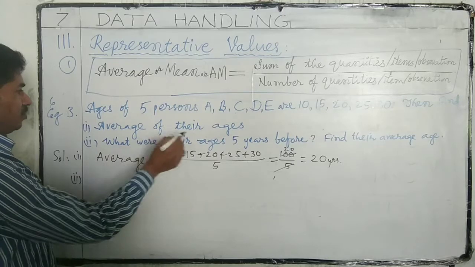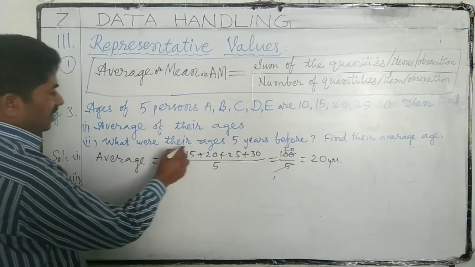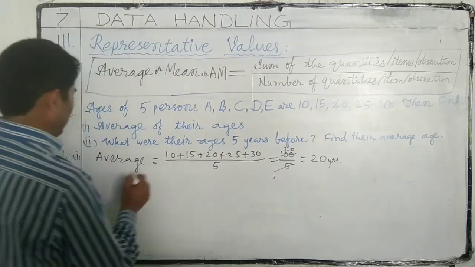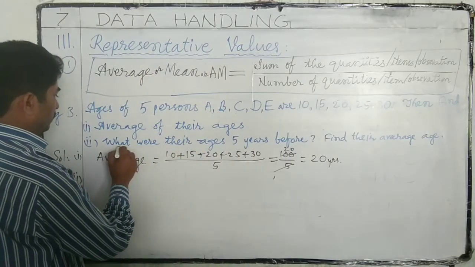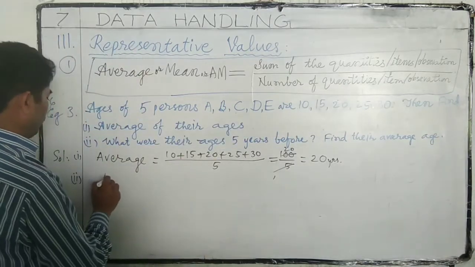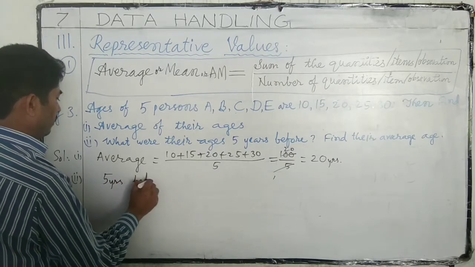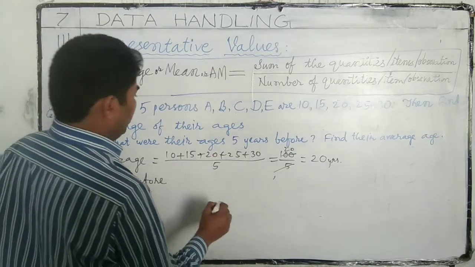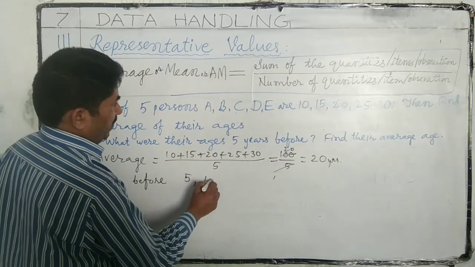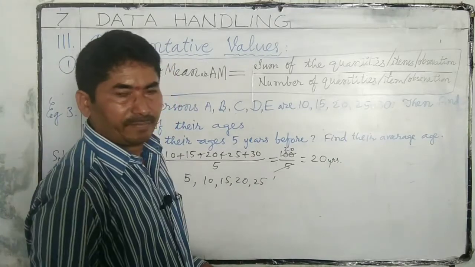In the second part we have 2 questions. In the second question we have two answers. What were their ages 5 years before? 5 years before, their ages, 10 minus 5 is 5. 5 years before, their ages are 5, 10, 15, 20, 25. These are their ages 5 years back.